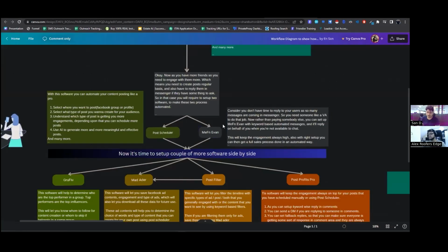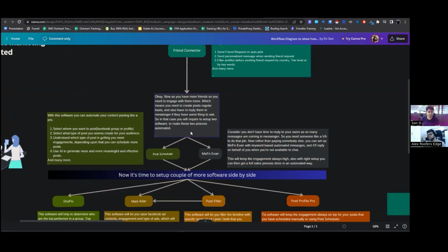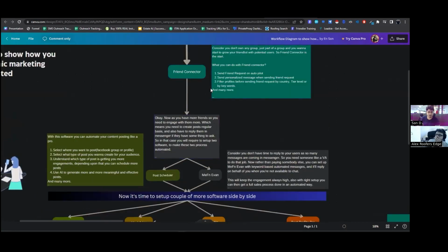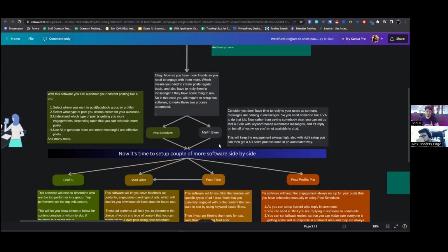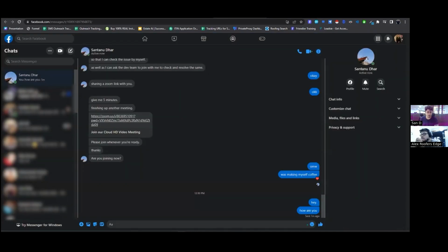So that Maven does, okay? Now, once you have this setup done, it means that first of all, you are building your audience, then you are giving them enough content to engage with, right? And then you are also making sure there is no waiting time for their acknowledgement or for their messages. And then you have a chain of keywords where it will be forcing them to write down the keywords in their message somehow. And with respect to that, another automated reply will go back.